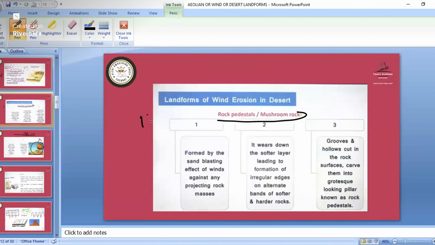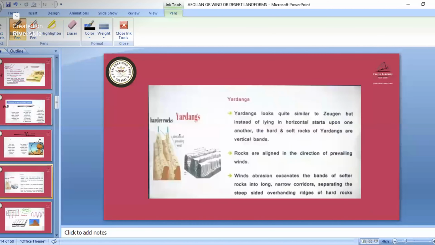And in French we have the name Gours. So remember this name. Then here, yardangs. So what is happening? Suppose due to water movement or wind movement, there is a gap between these parts. So these are known as the yardangs, or you can say something like a zeugen also. They are similar to the zeugen parts. These zeugen parts in a rectangular, linear type are known as the yardangs. Instead of lying in horizontal strata upon one another, the hard and soft rocks of yardangs are vertical bands. So they are lying in the vertical type. These erosional landforms are the yardangs.